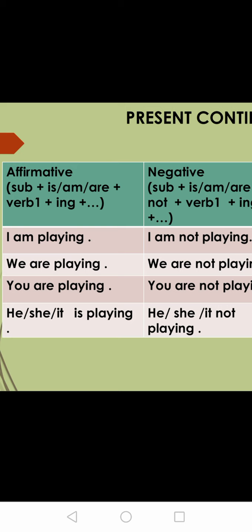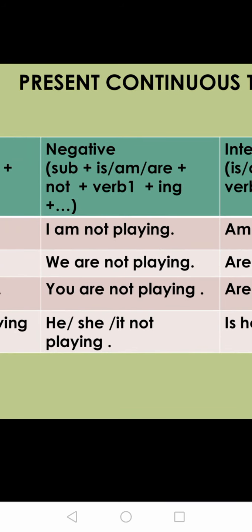Next, for plural you are going to add are. So we are playing. You are playing. He, she, it is playing. Okay. Next is the negative sentence. Subject plus is/am/are plus what are you going to add? Not. Subject plus is/am/are plus not plus V1 plus ing plus remaining sentence. So, I am not playing. We are not playing. You are not playing. He, she, it, then add is. He, she, it is not playing.